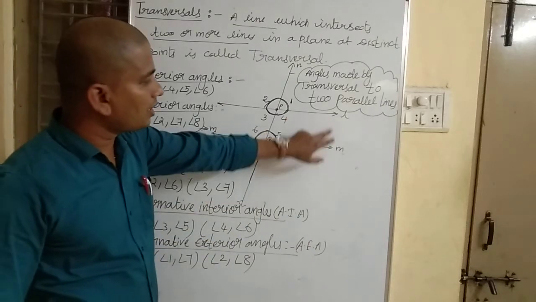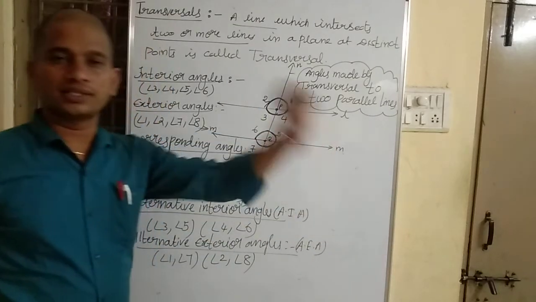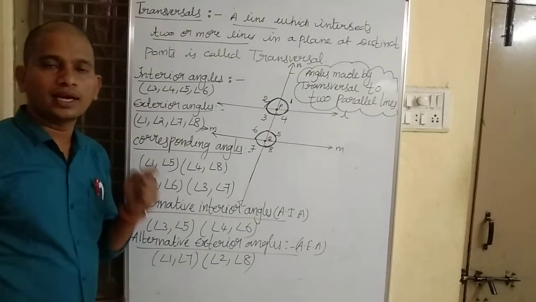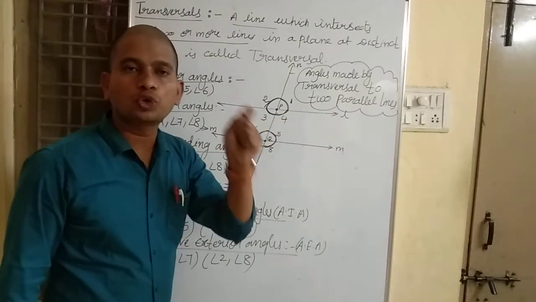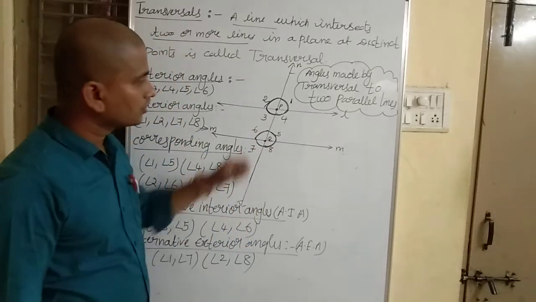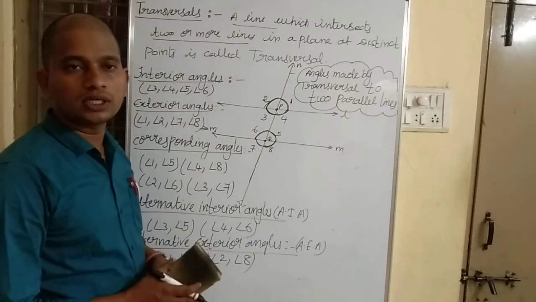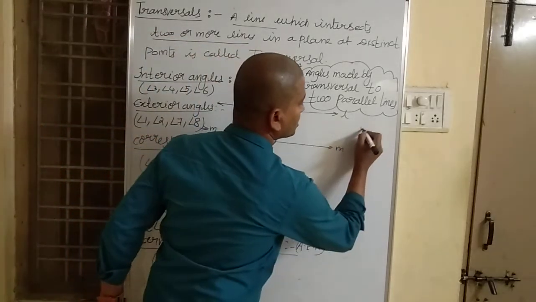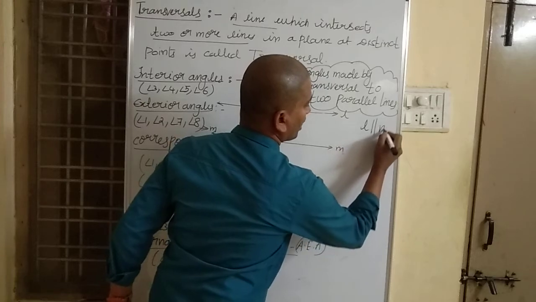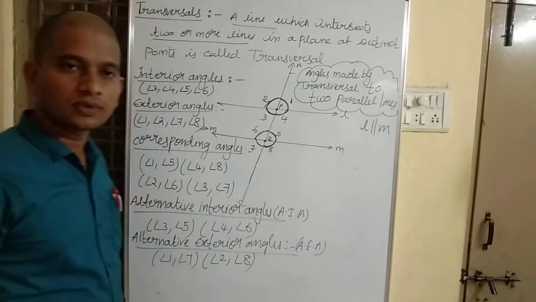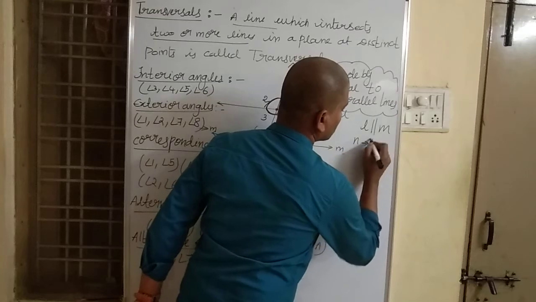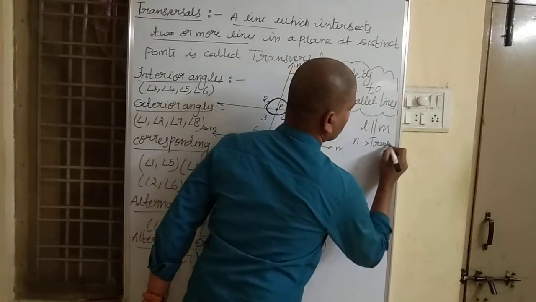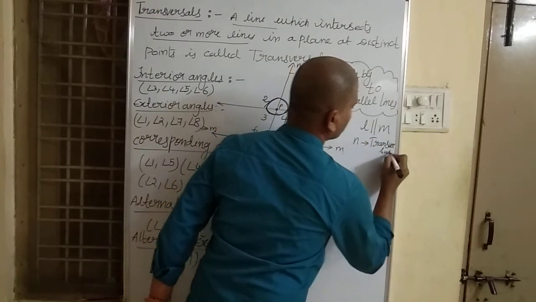See, here line L and line M are two parallel lines, and N is the transversal. L is parallel to M, and N is the transversal.